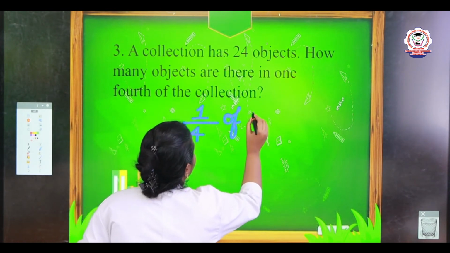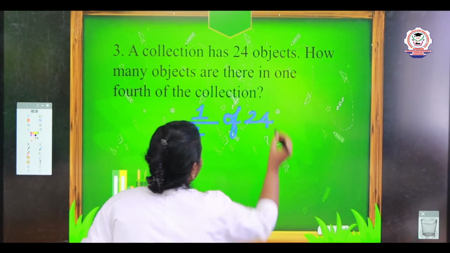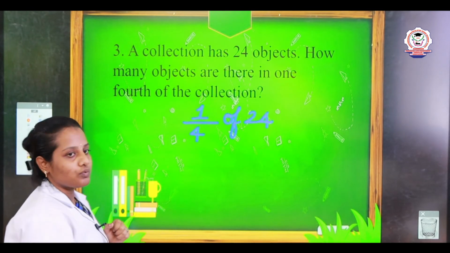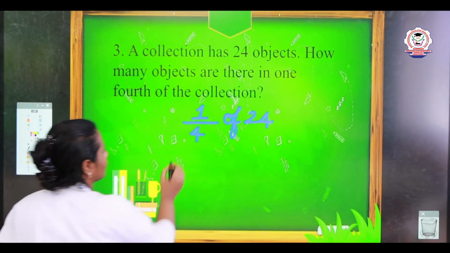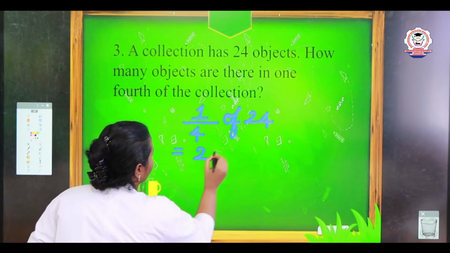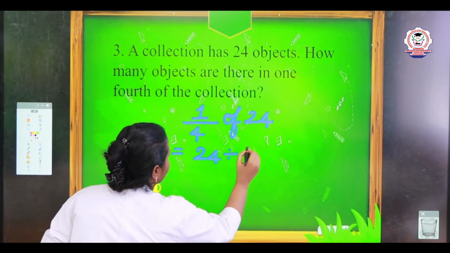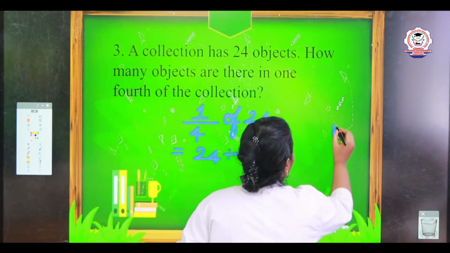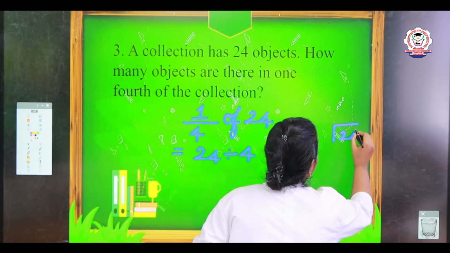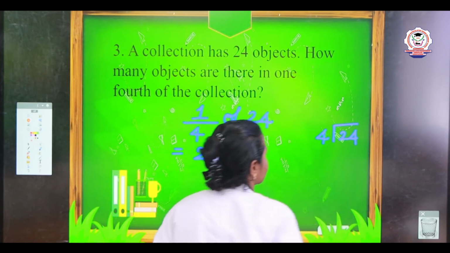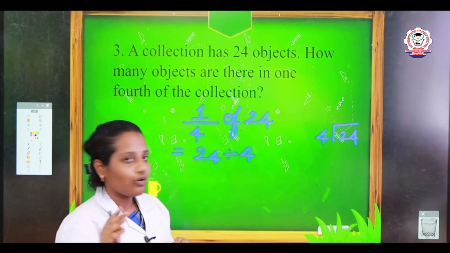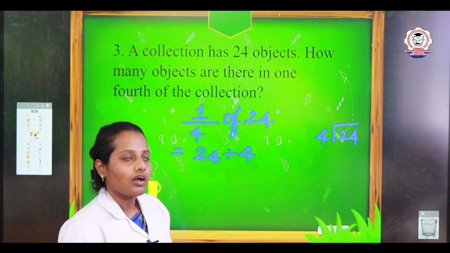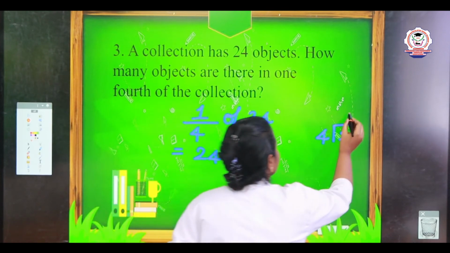1/4 of 24 objects. Yes, now tell me, my dear, what will we do next? Yes, 24 will be divided by 4. We already know how to do the division. So, we put the 24 inside and 4 will be outside. Now tell me, my dear, in the 4 table, if we multiply, by which number will we get the answer 24? Yes, 4 6s are 24.